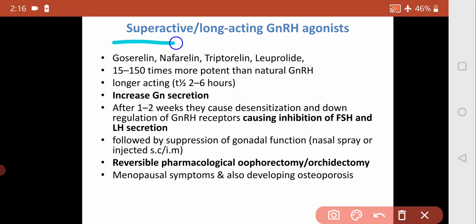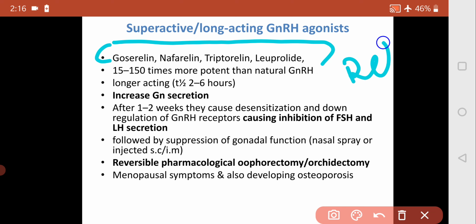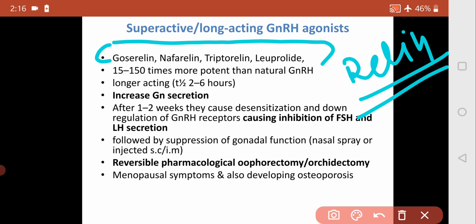See the names here: goserelin, nafarelin, triptorelin and leuprolide. Most of these drugs contain the suffix relin.